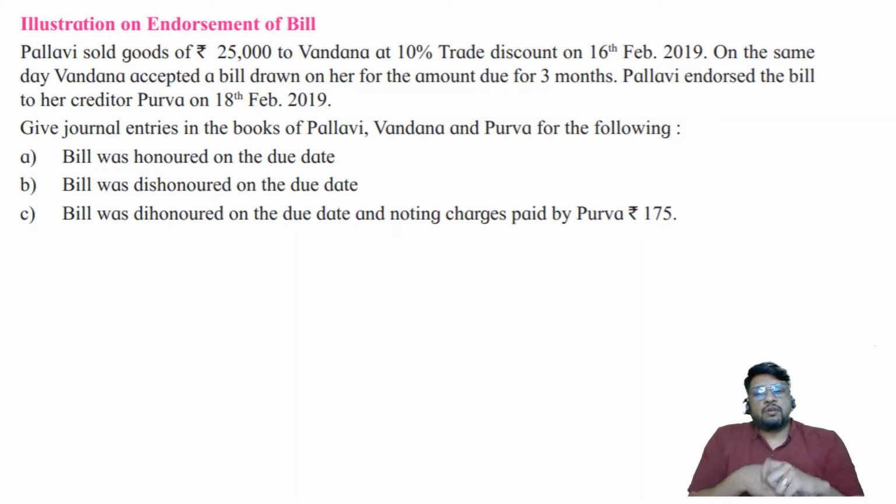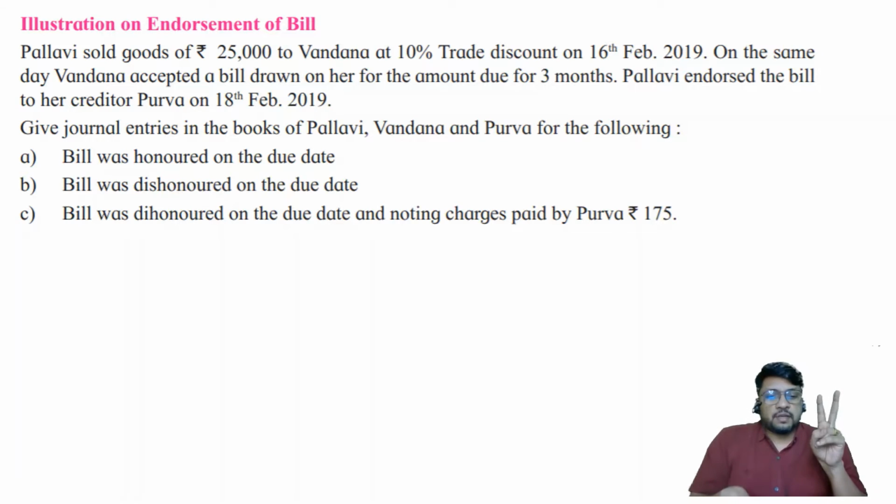Pallavi sold goods of Rs 25,000 to Vandana at 10% trade discount. Now please be careful, this 10% trade discount is not the discount charges which we had studied in the previous problem. This is trade discount, a standard discount which is granted for bulk purchases. So it is never recorded in books of accounts.